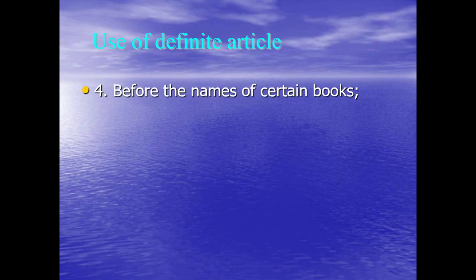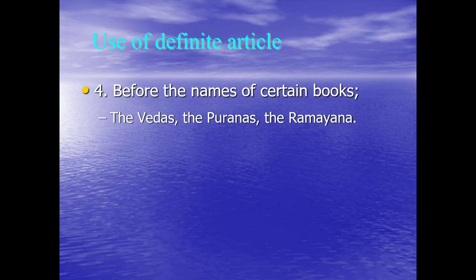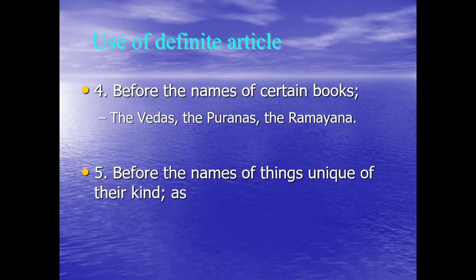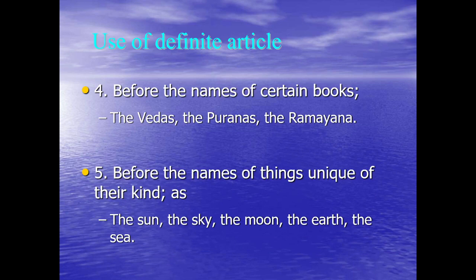Before the names of certain books, the examples are the Vedas, the Puranas, the Ramayana, the Quran, the Bible. Before the names of things unique of their kind: the sun, the sky, the moon, the earth.